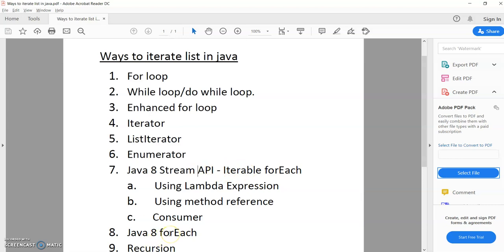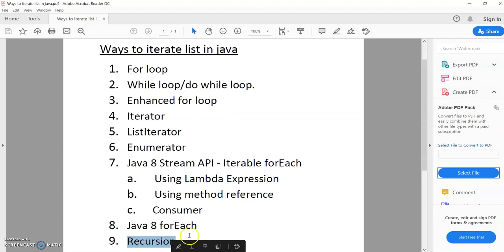The eighth one is the forEach loop of the Java 8 API. The ninth one is using recursion. We don't use it very often in day-to-day coding, but it is very important from an interview perspective: how we can iterate over a collection using recursion. Now we will go to Eclipse and see it hands-on.